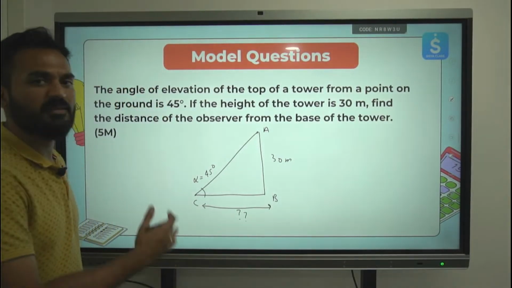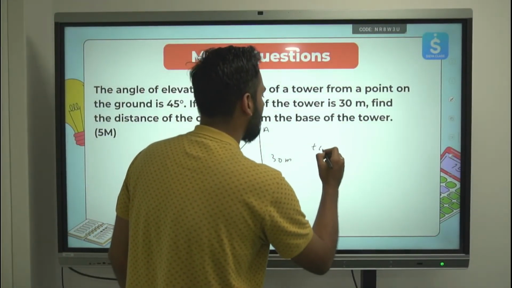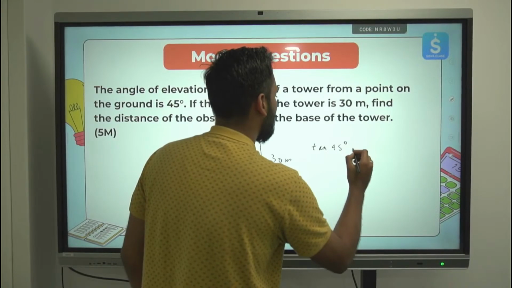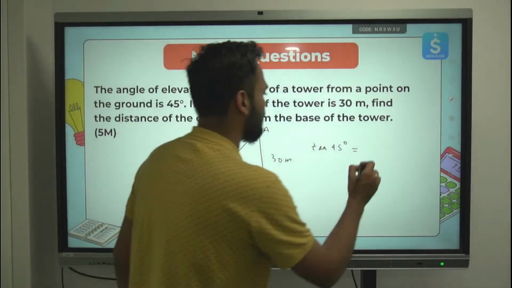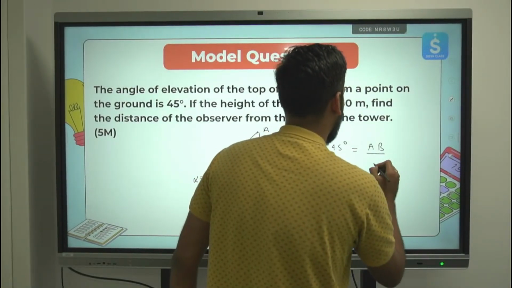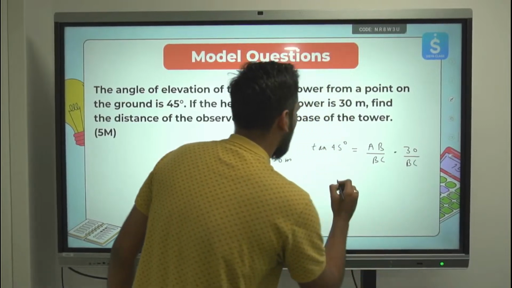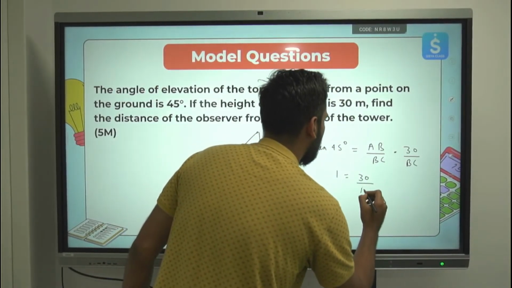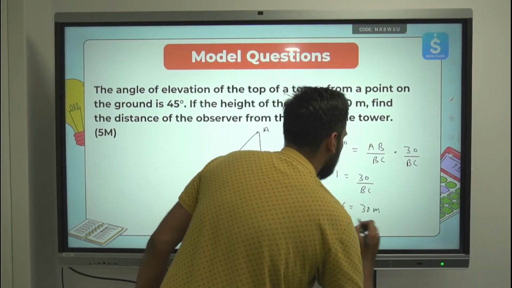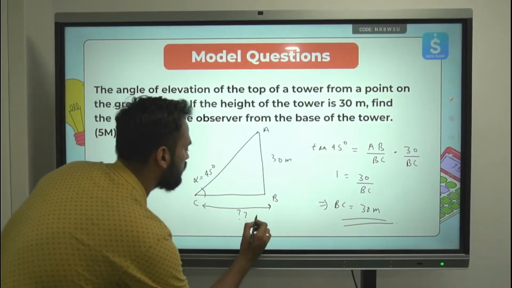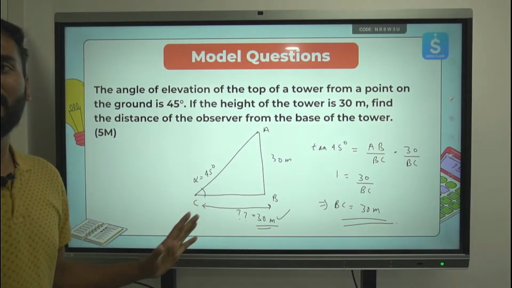Very easy question. It's simply 30 meters only. If you try to solve this, tan 45 degrees is equal to the opposite side AB, 30 meters, upon BC. Tan 45 is 1, so 1 is 30 upon BC. The length of BC is equal to 30 meters. Therefore, the distance of the observer from the tower is 30 meters. This is a simple answer.